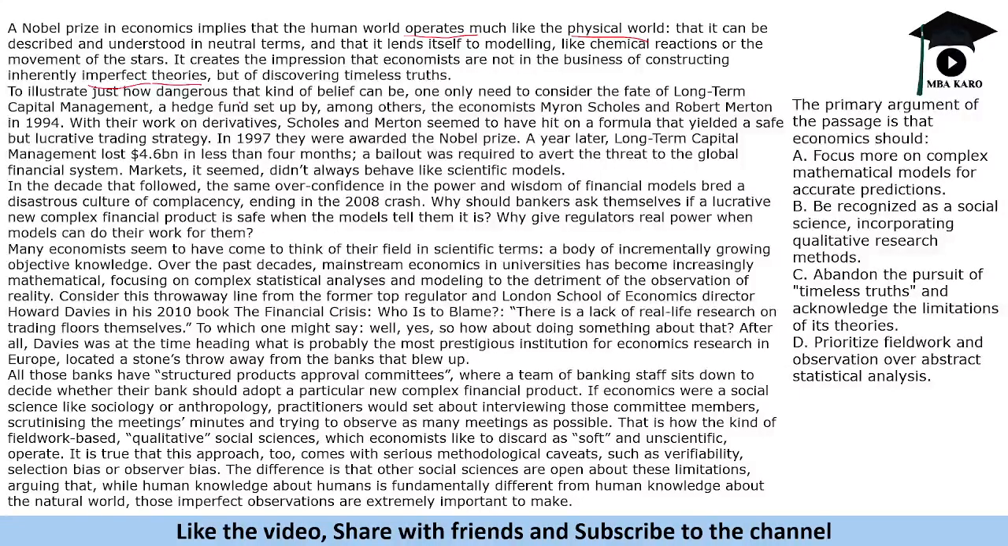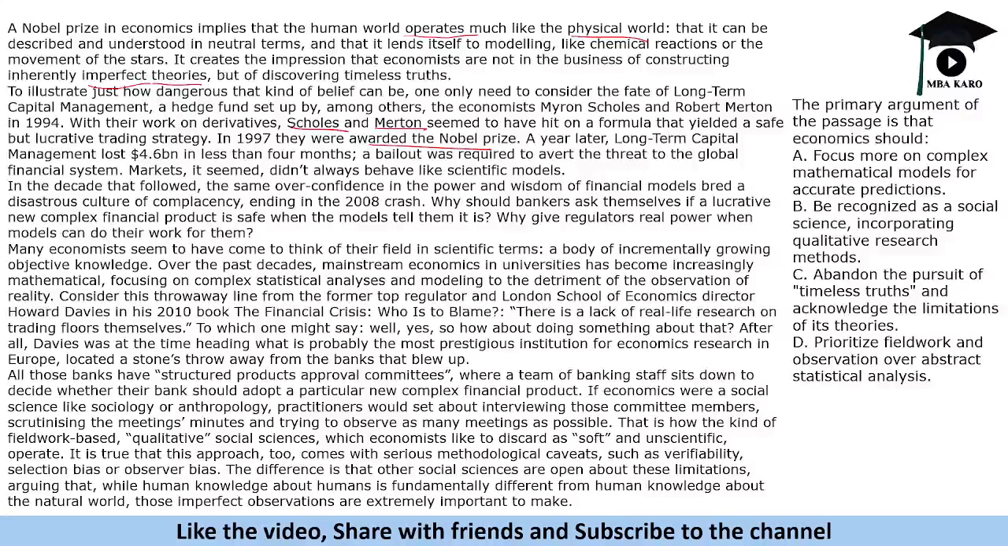To illustrate just how dangerous that kind of belief can be, we only need to consider the fate of Long-Term Capital Management, a hedge fund set up by, among others, the economists Myron Scholes and Robert Merton in 1994. With their work on derivatives, these two seem to have hit on a formula that yielded a safe but lucrative trading strategy. In 1997, they were awarded the Nobel Prize. So these two people, Scholes and Merton, were awarded the Nobel Prize. A year later, Long-Term Capital Management lost $4.6 billion in less than 4 months. A bailout was required to avert the threat to the global financial system.